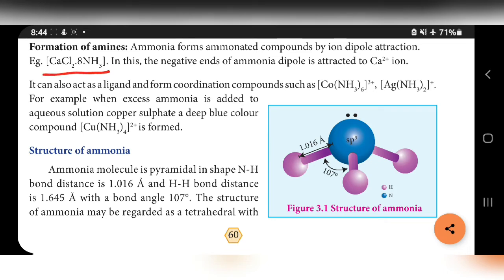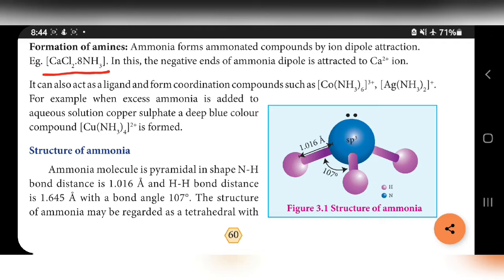In this, the negative end of the ammonia dipole is attracted to the calcium. So it can also act as a ligand and form coordination compounds. For example, Co(NH3)6 3+, Ag(NH3)2 +. When excess ammonia is added to the aqueous solution of copper sulfate, deep blue colored compound Cu(NH3)4 2+ is formed.